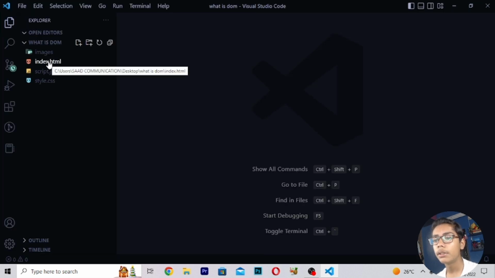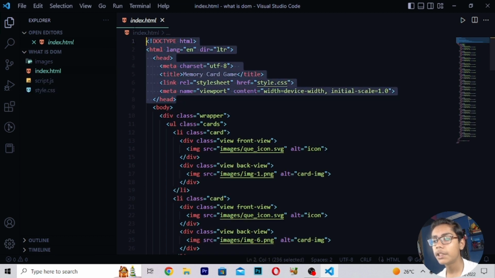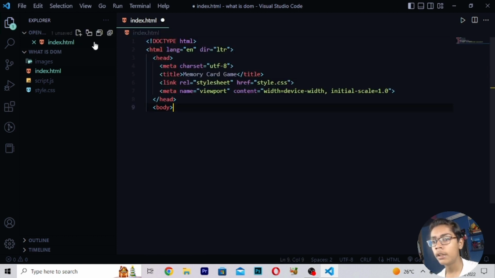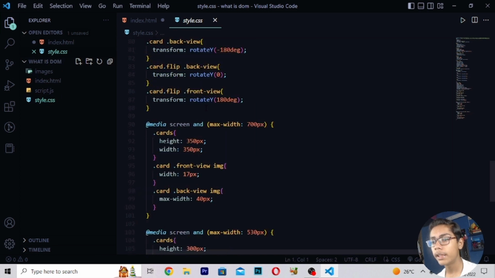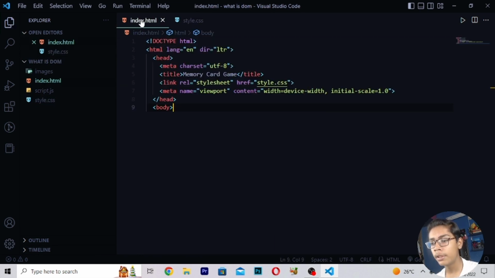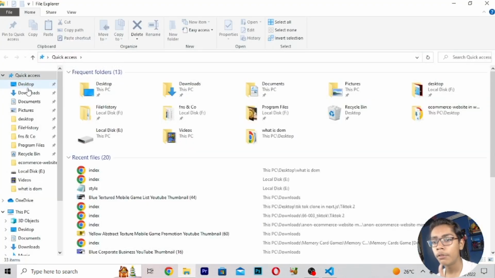Today, like I'm telling you, we are building an amazing memory card game using the DOM. I will now be erasing all this stuff and pasting the code here, then moving to this tag. Then you have to erase all these things and save this file. Also press Ctrl B to close the side panel. Here I will be opening it in my default Google Chrome browser.